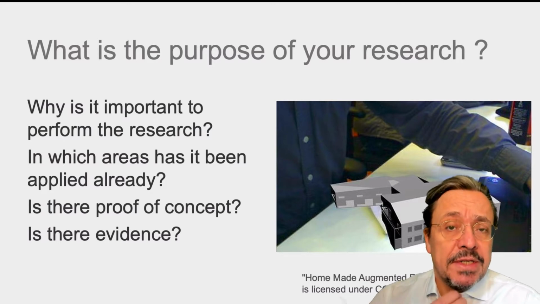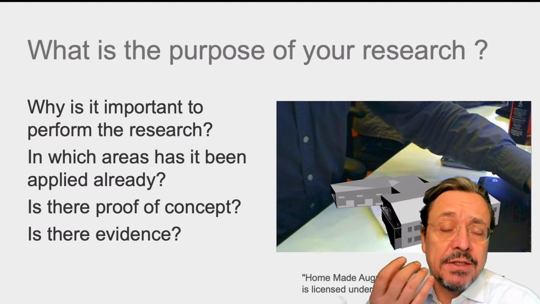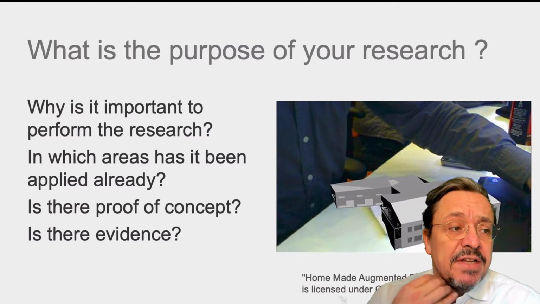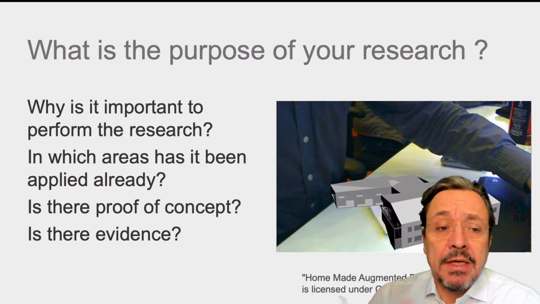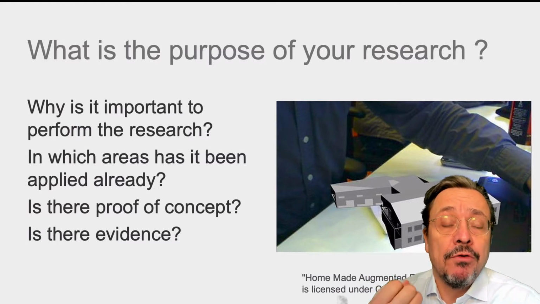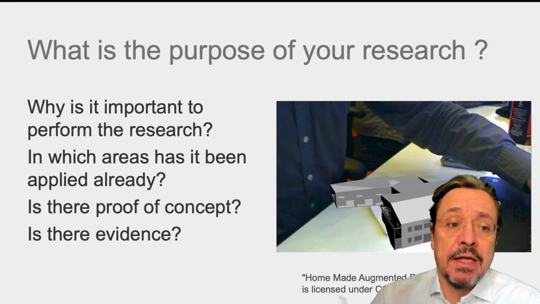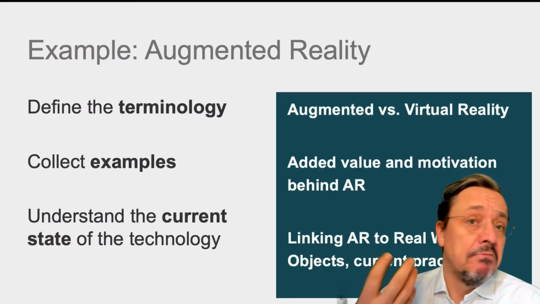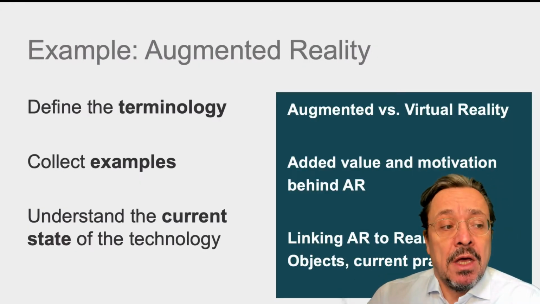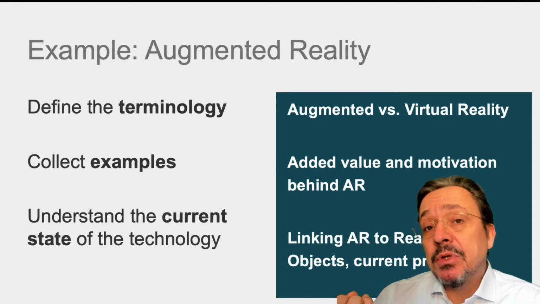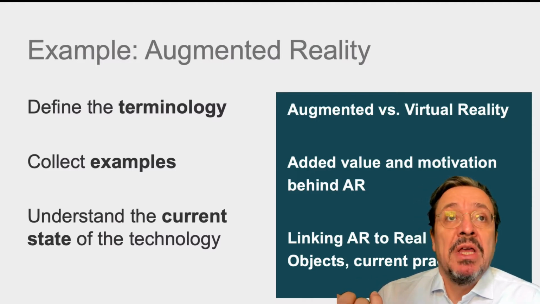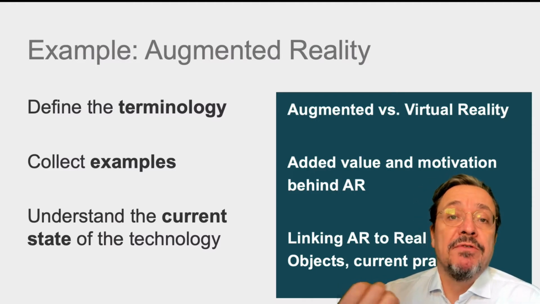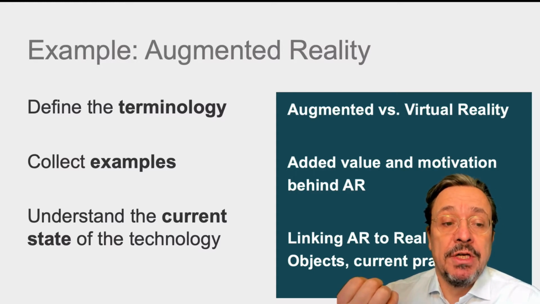So when we stick with the example of augmented reality, defining the terminology, you will be confronted with articles looking at augmented reality, virtual reality. You can collect examples where people try to experiment with different types of applications of the technology.